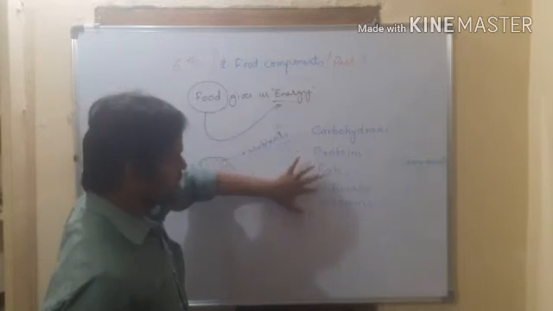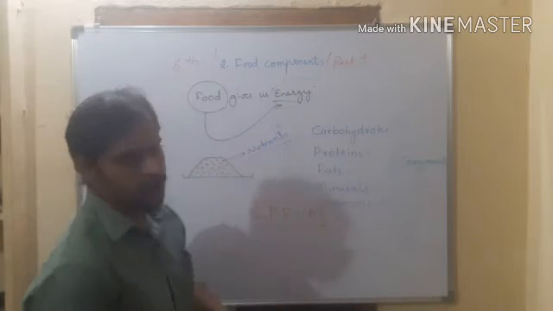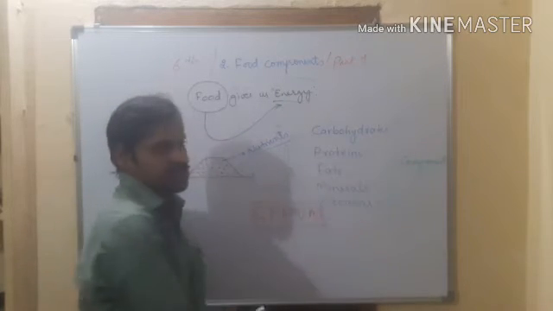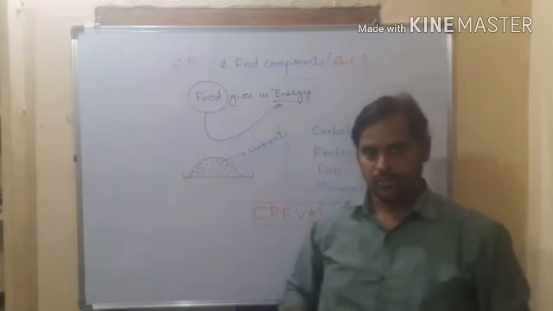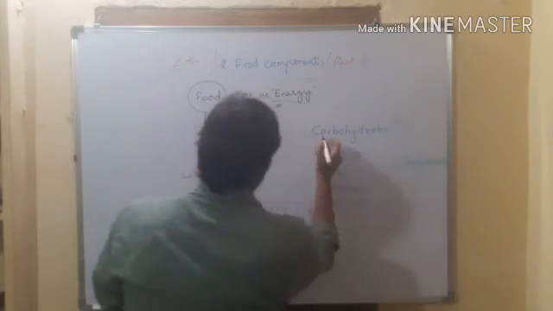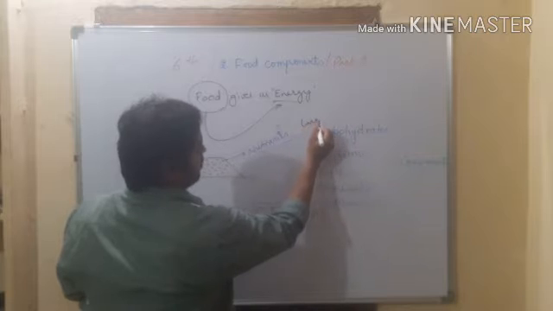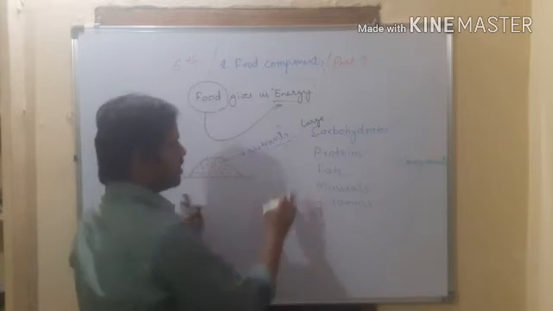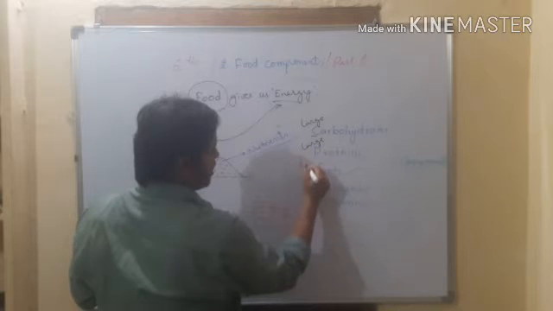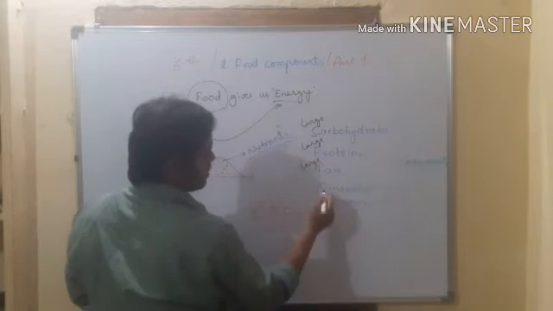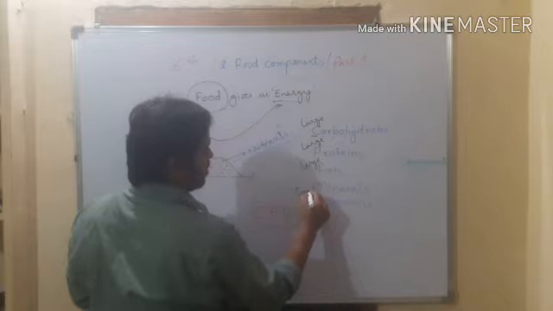Even in our daily food, we include these 5 components, but there is a difference in taking these nutrients. For example, we take carbohydrates in large quantity, and proteins and fats also in large quantity, whereas vitamins and minerals we take in small quantity.